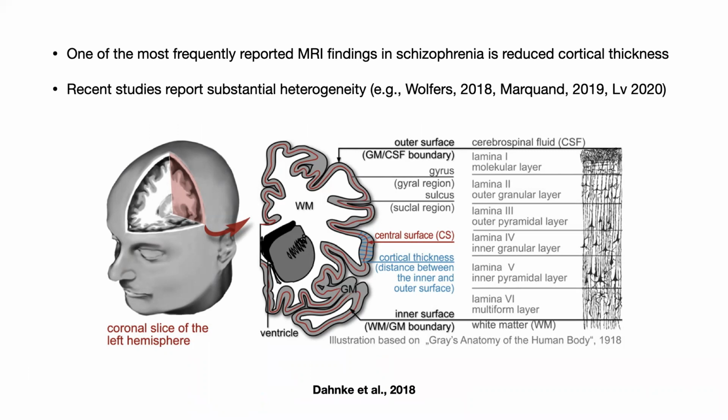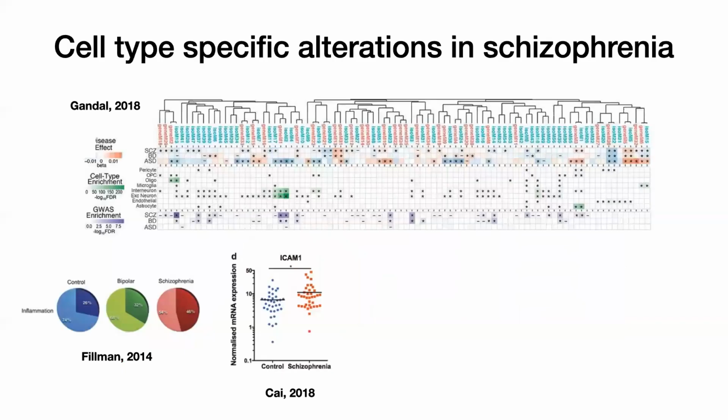One possibility, which we hypothesize, is that there are differences across patients in the cell type specific contributions to their pathological profile of cortical thickness. So for example, perhaps some patients show predominantly glial-related pathologies, while others show more extensive neuron-specific pathology. Here is one example of recent molecular evidence for cell type specific features in the pathology of schizophrenia as well as in other neuropsychiatric disorders.